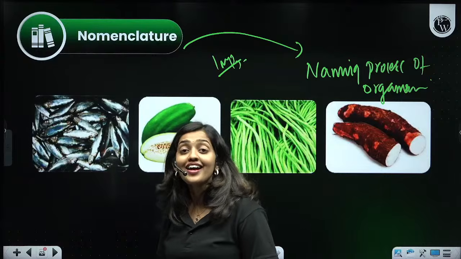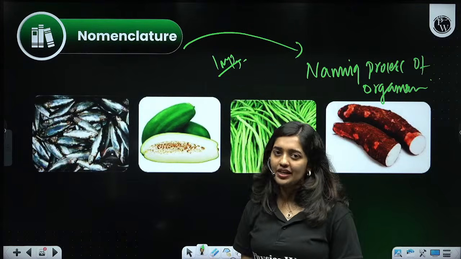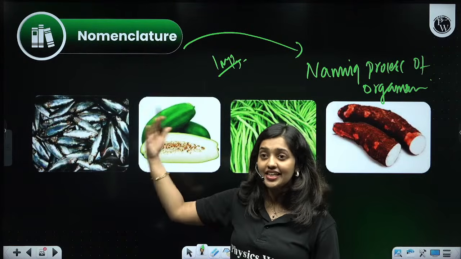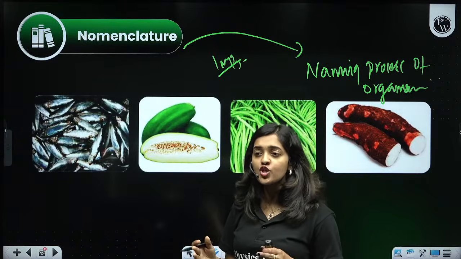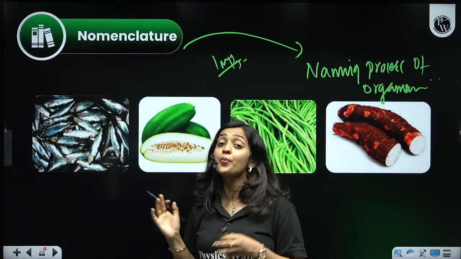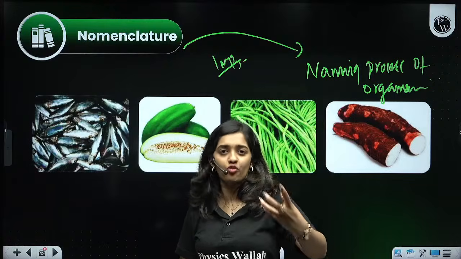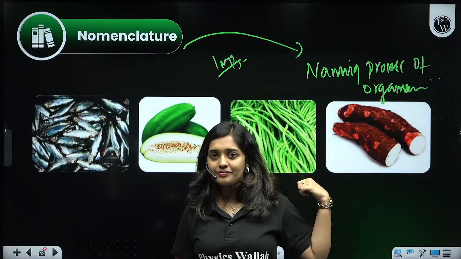That nomenclature is different and this nomenclature is different. That is nomenclature in the case of chemistry. In chemistry also, you are learning about IUPAC nomenclature. That means naming, right? Here also we are doing naming.